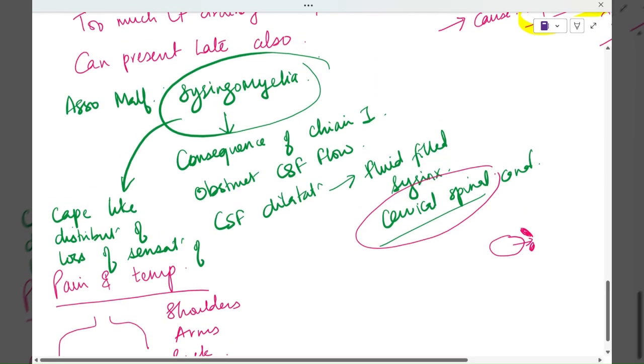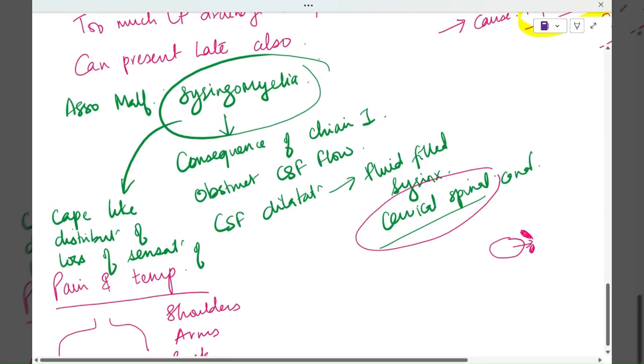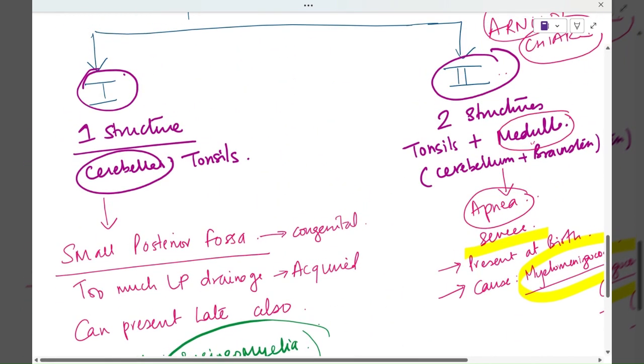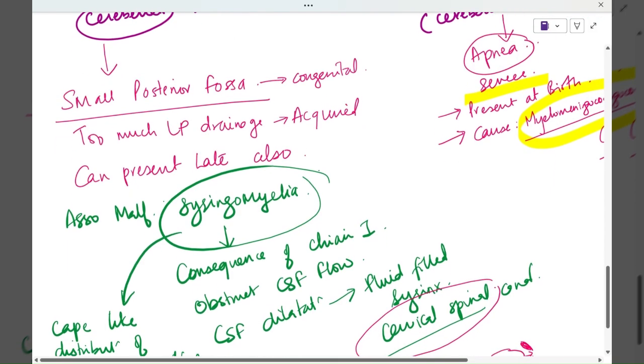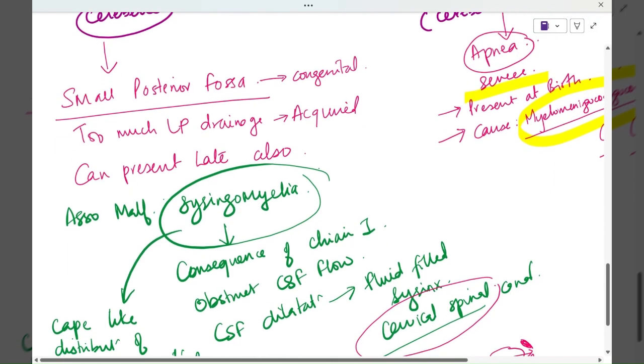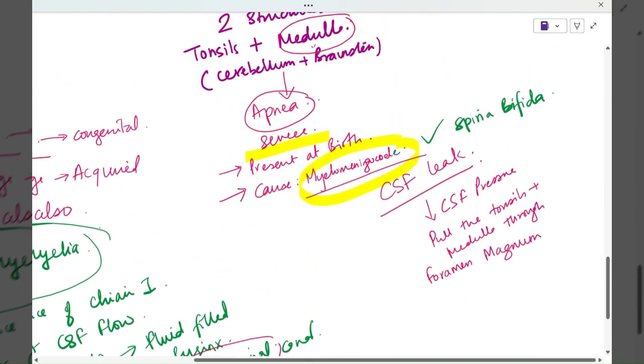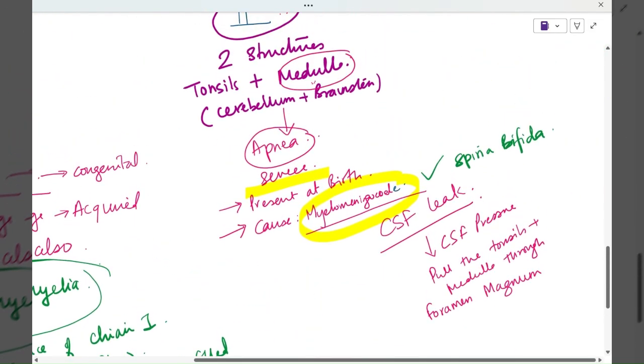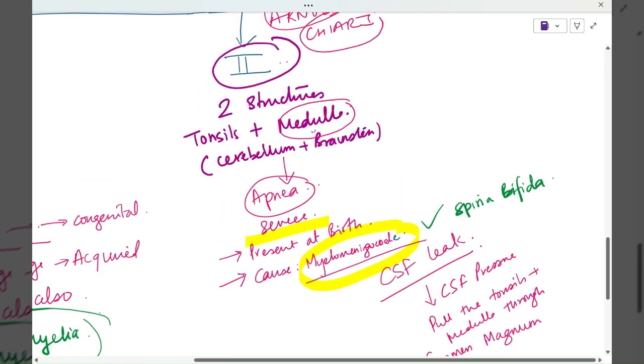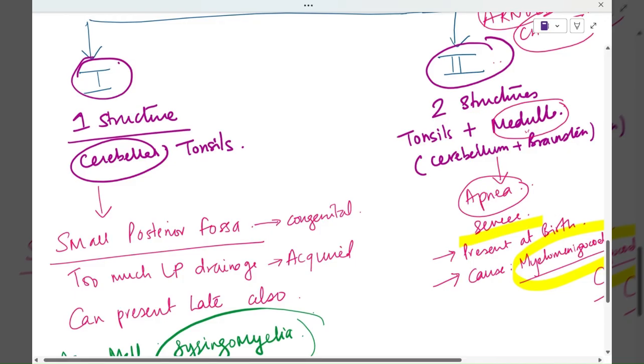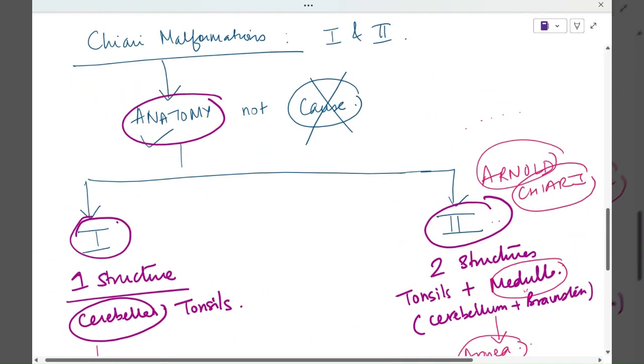This syringomyelia is a consequence of Chiari 1 malformation, and Chiari 1 malformation is because of a small posterior fossa. Sometimes in the acquired case, it is too much LP drainage. This Chiari 1 malformation is not that severe, so it can present late also. But Chiari 2 malformation, because the medulla is herniated, is very severe and it presents at birth. And the cause of Chiari 2 malformation is myelomeningocele. But basically, we classify any Chiari malformation as 1 and 2 on the basis of anatomy.